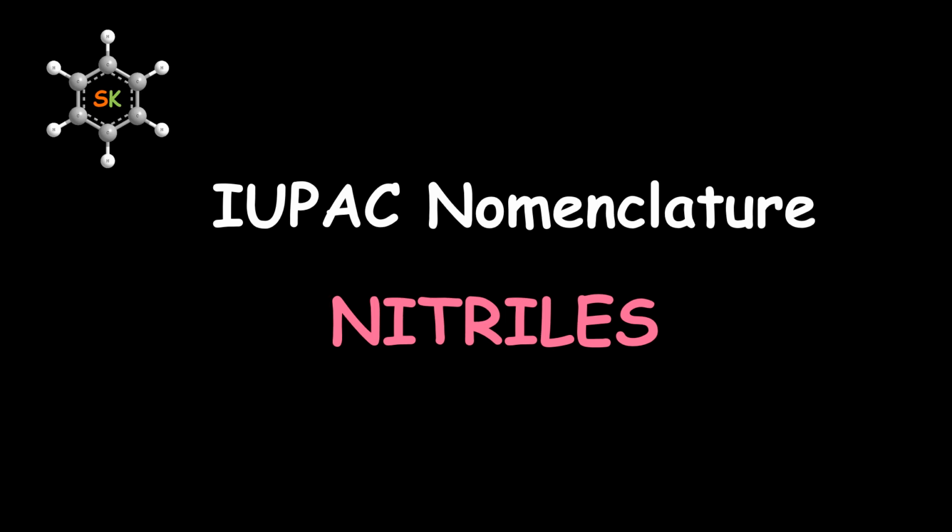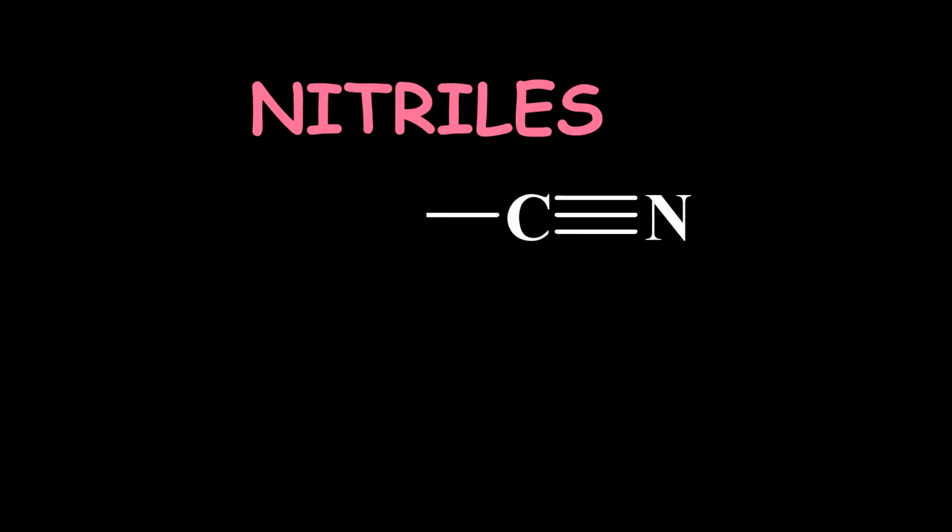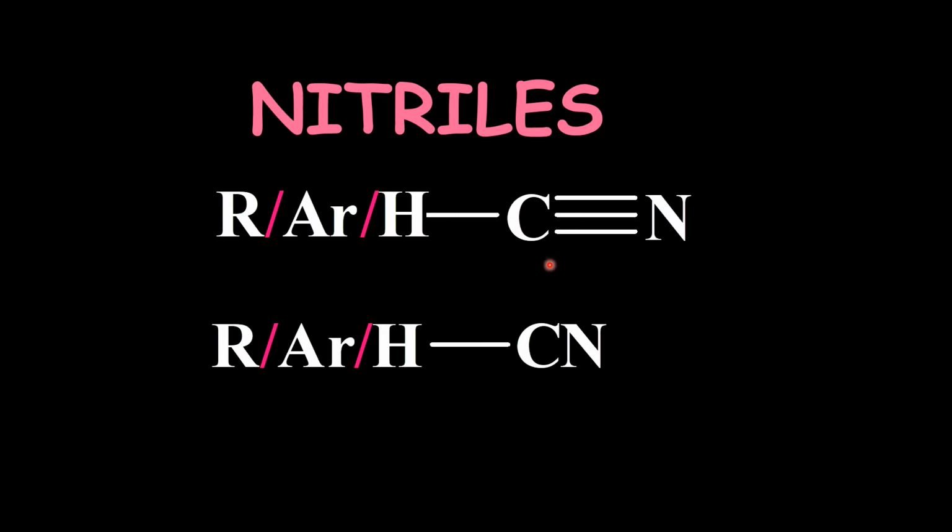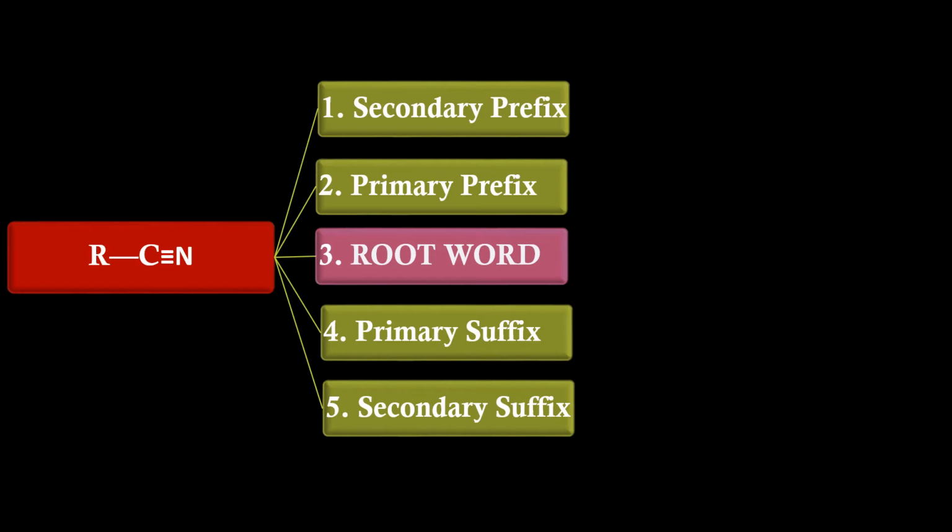IUPAC nomenclature of nitriles. Nitriles should possess the functional group C triple bond N. On this side we can have hydrogen, aryl group or alkyl group. C triple bond N will always be shown in a condensed form like CN. IUPAC nomenclature of nitriles can have all 5 basic units in it.